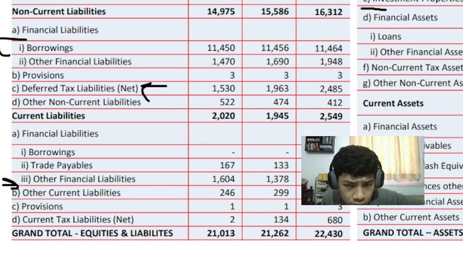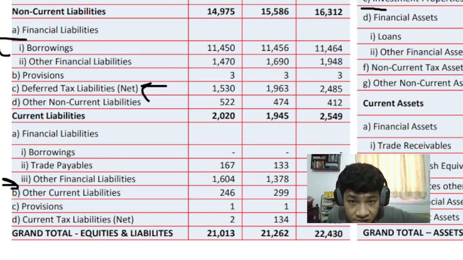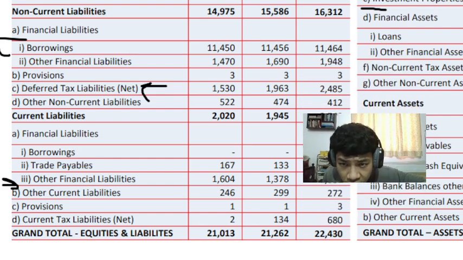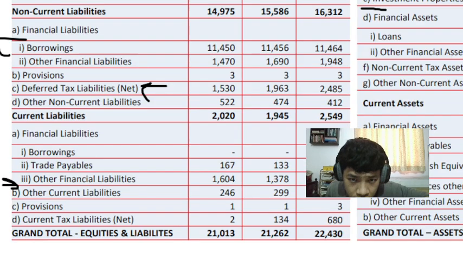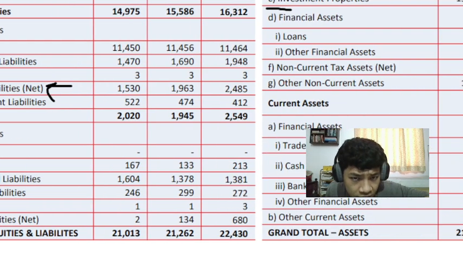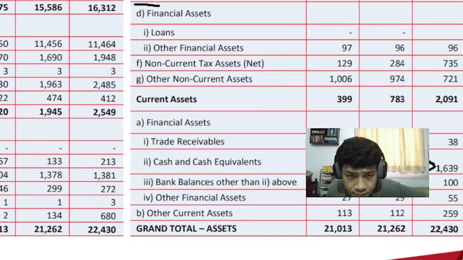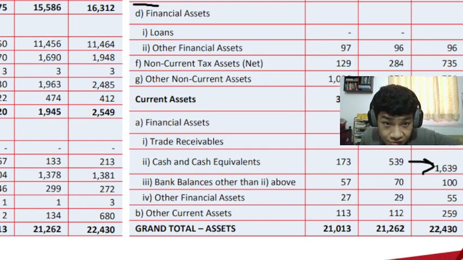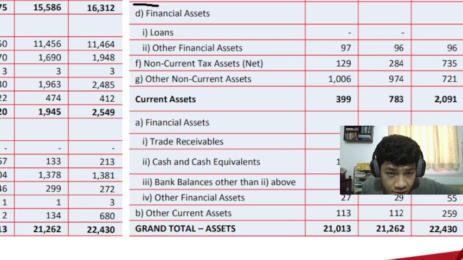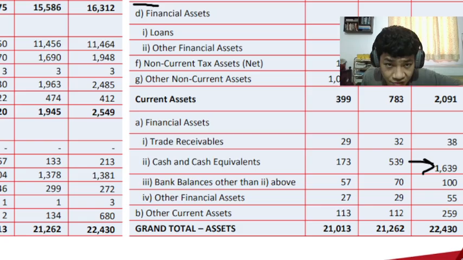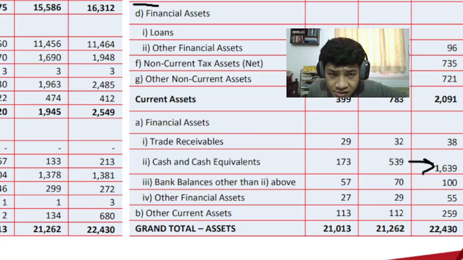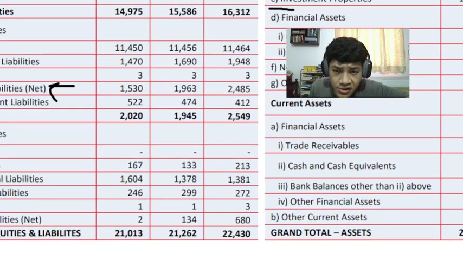And 68 crores worth of current tax liabilities. In current assets, we see 160 crores of cash, a massive increase, and 25 crores of other current assets. So current assets and current liabilities actually seem very, very equal.